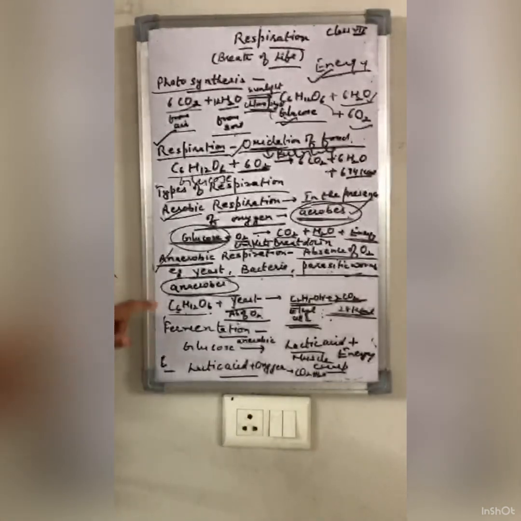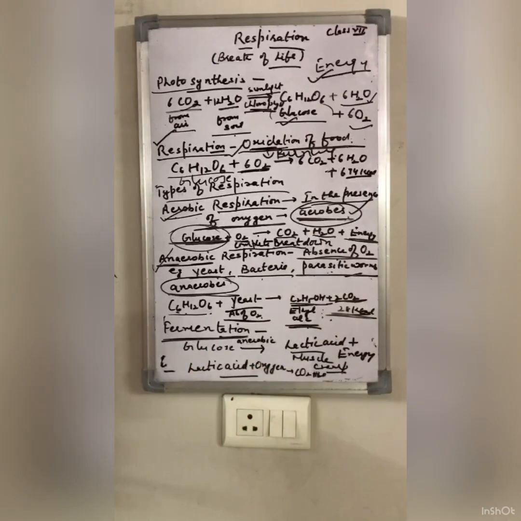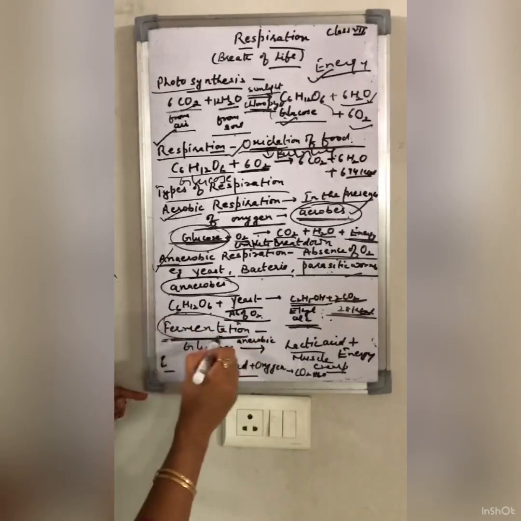Now, you have heard about fermentation. What is fermentation? I just tell you what is fermentation. You know that the formation of ethyl alcohol in industries, wine or beer, is done by the process of fermentation.